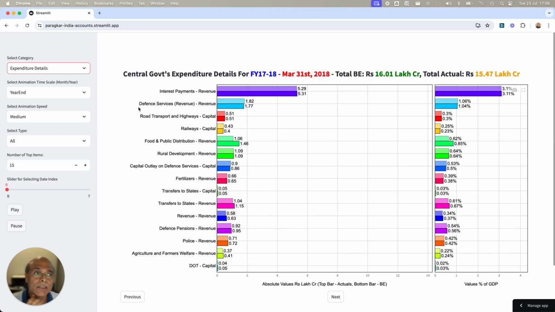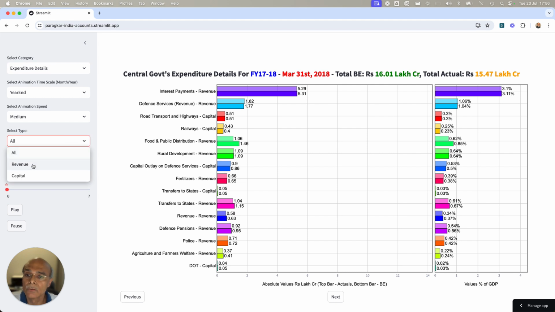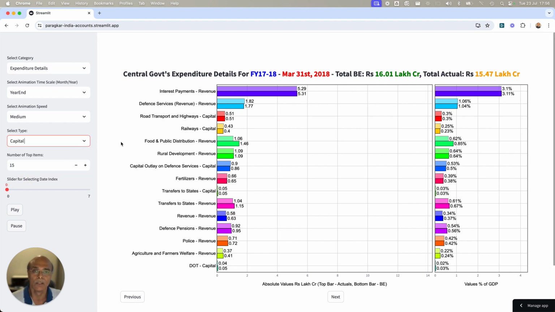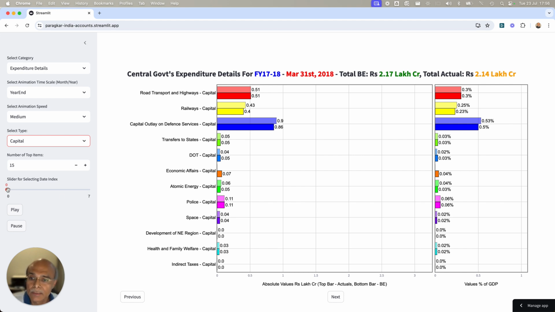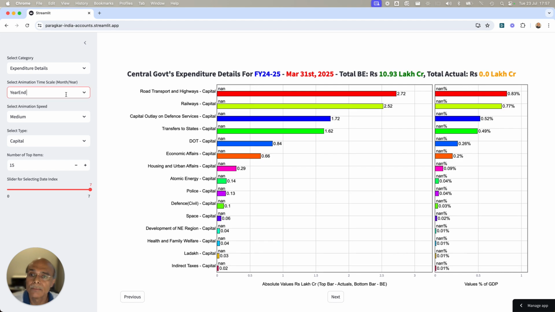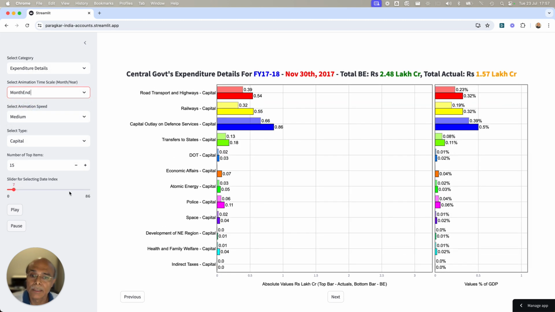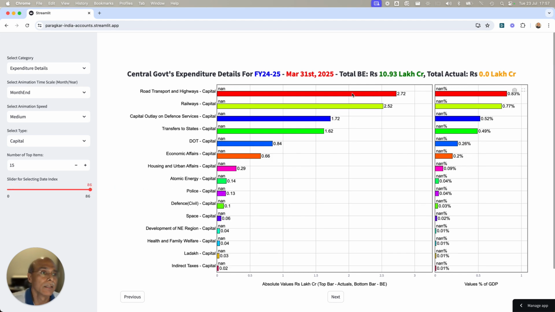So expenditure, you'll notice that again I will do year end, and what I will do is first choose the capital expenditure. So if you look at capital expenditure numbers, let me not do year end, I will do month end. Let's do month end, and I go straight here to the end of the time index, which is 86. So here I see 31st March 2025, which is the budgetary estimate of this number.